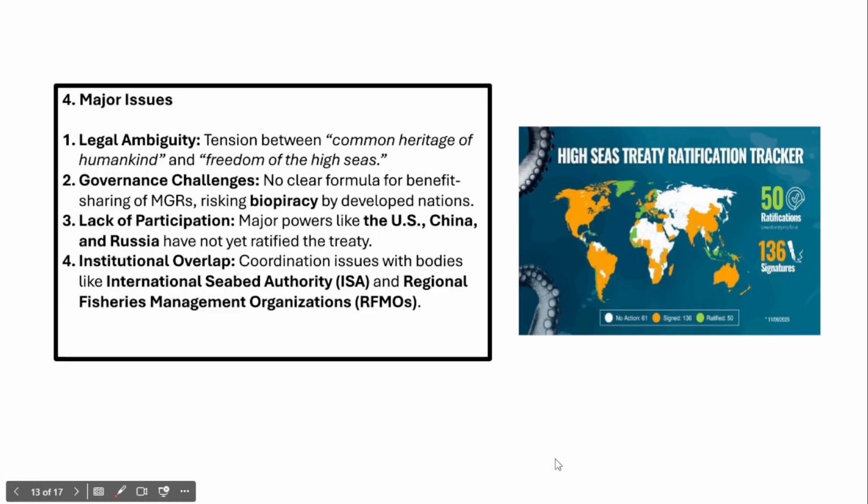However, let's understand some major challenges, major existing issues in the Global High Seas Treaty. In fact, in the Global High Seas Treaty, there is a legal ambiguity. And in fact, the legal ambiguity stresses the tension between the common heritage of humankind and freedom of the high seas. So therefore, there is always a conflict between these two values. And in fact, governance is also another major challenge, because as of now, there is no clear formula for benefit sharing with respect to marine genetic resources.